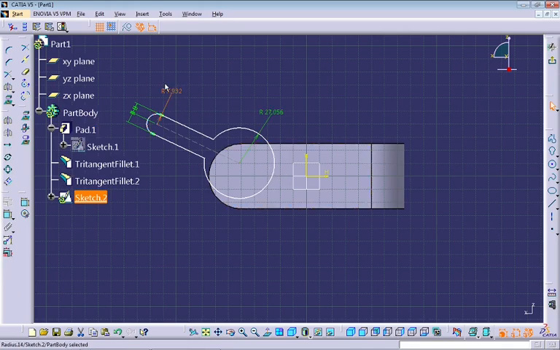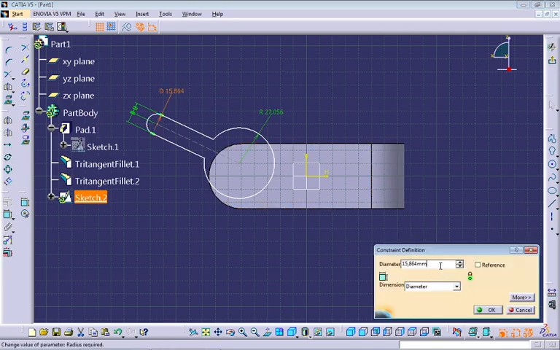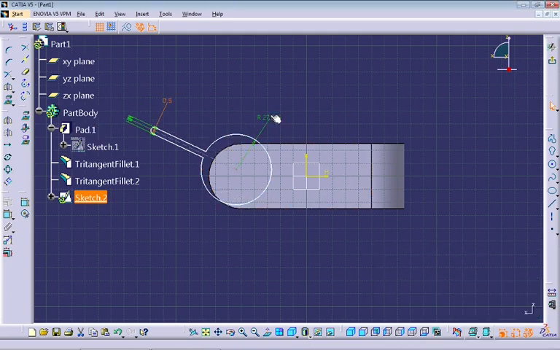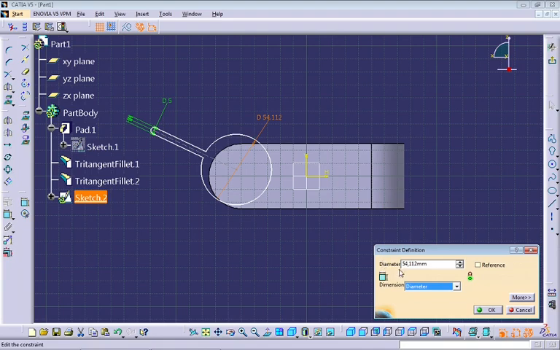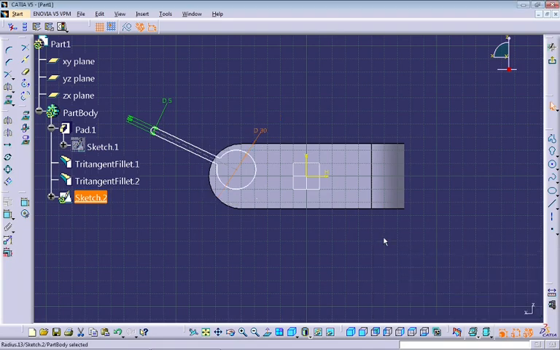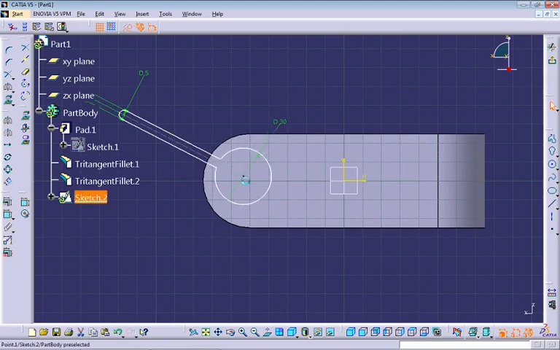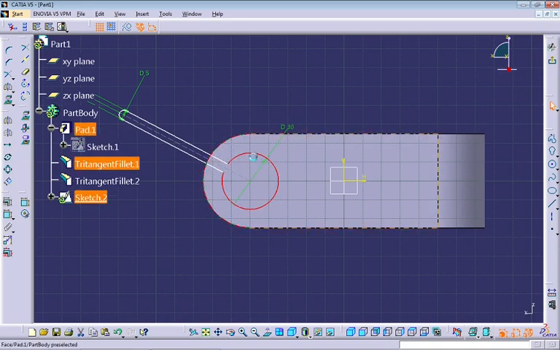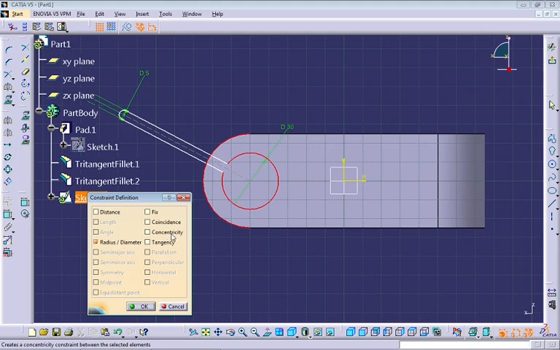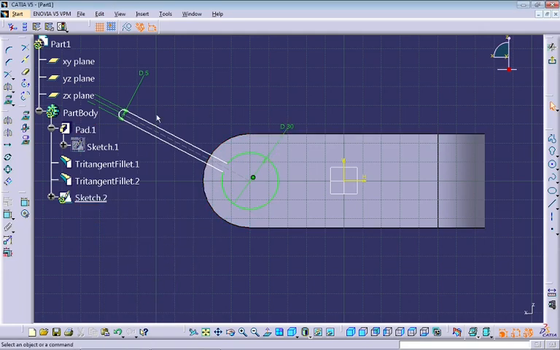Let's change the values here: diameter 5 millimeters, and here diameter 30 millimeters. I want to create a relation here. Select this edge, select this arc, go to Constraints, Define in Dialog Box, and select Concentricity. Okay, I need it to be right here on the center. And let's create a dimension from this point to this edge, and here put 10.